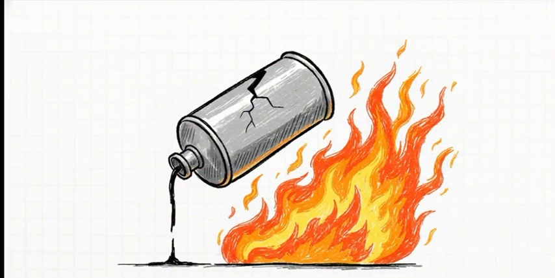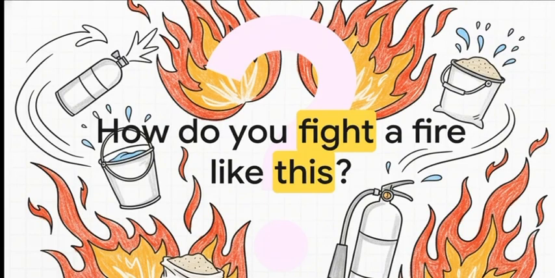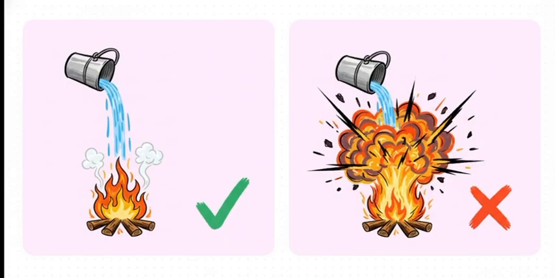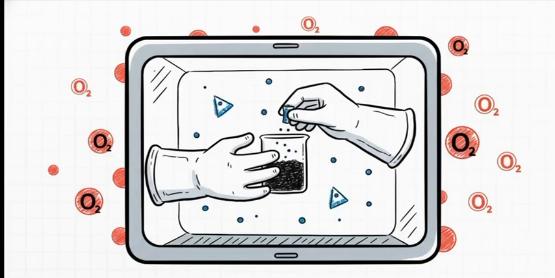And the next question is, how do you fight a fire when a pyrophoric material fire happens? If you are using traditional fire extinguishers, if you are using water, this is very dangerous because water reacts with pyrophoric material and it actually adds to the fire. It becomes a big fire. So you cannot use water. The only possible thing that you can use for extinguishing a fire with this pyrophoric material is you have to use it under inert conditions.